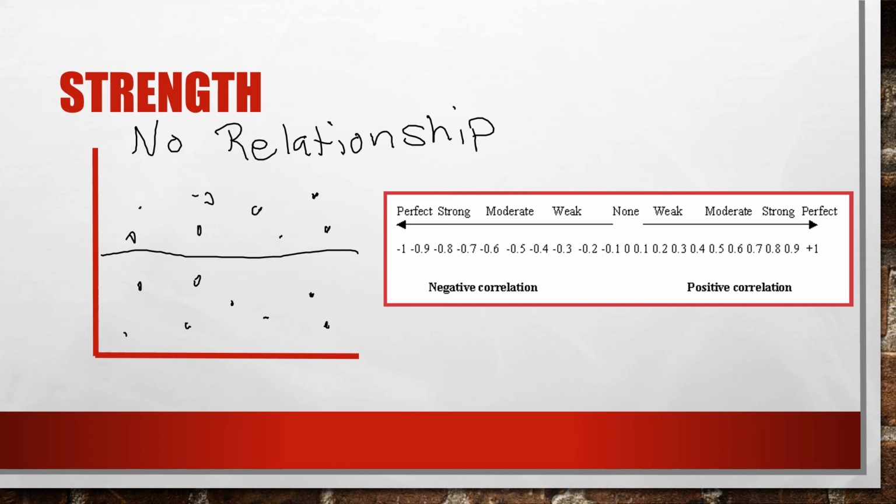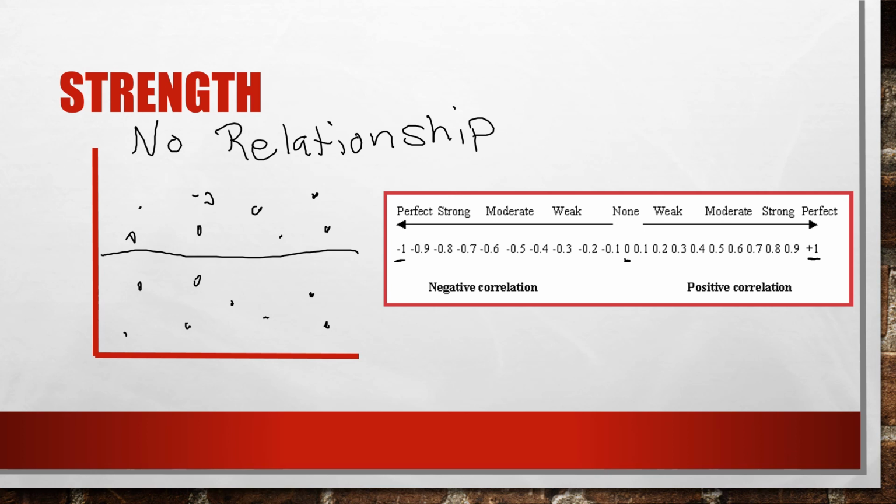And then if you talk about the correlation coefficient, which is the number, you can tell how strong the relationship is. So if we have a 0, that means there's no relationship. Then we have a positive 1, that's a perfect positive relationship. If we have a negative 1, that's a perfect negative relationship. And then you have numbers in between.